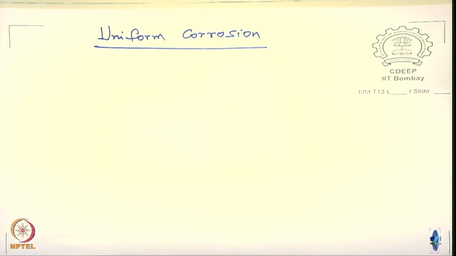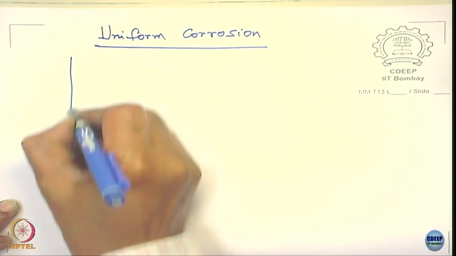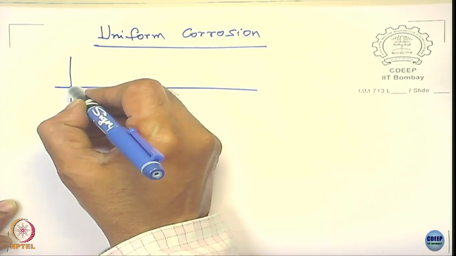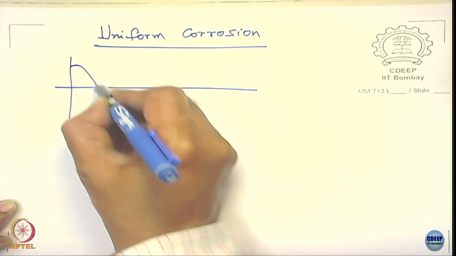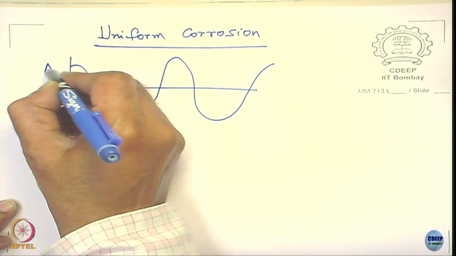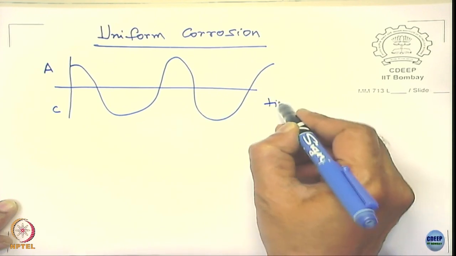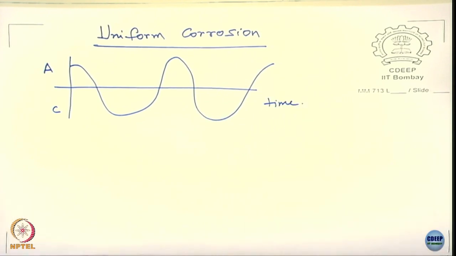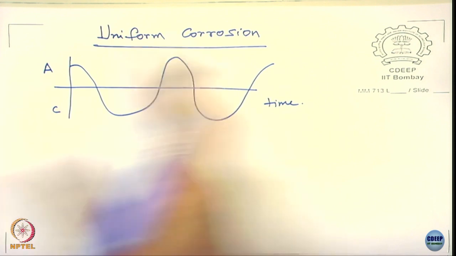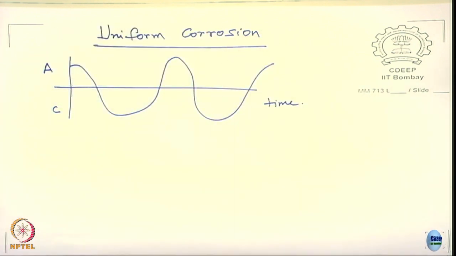We have just seen that in uniform corrosion, one of the most important criteria is that the anode and the cathode shift with respect to time. In a symmetric manner, though I did not draw a nice sinusoidal curve, the locations of anode and cathode can change.